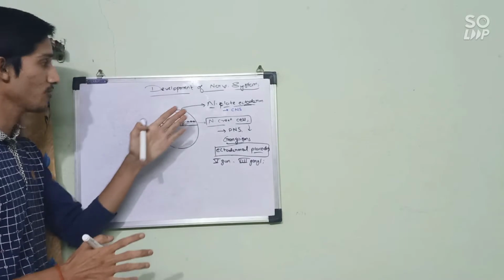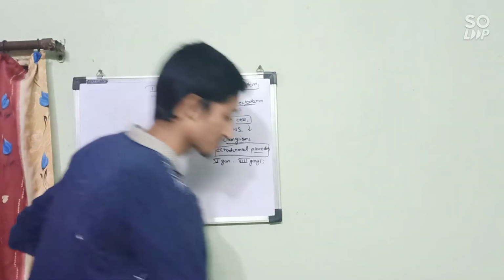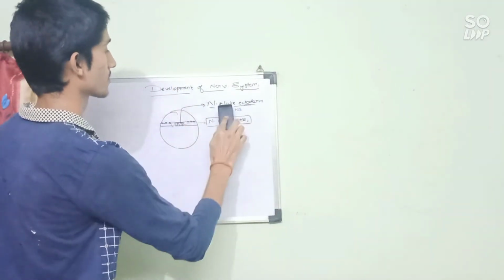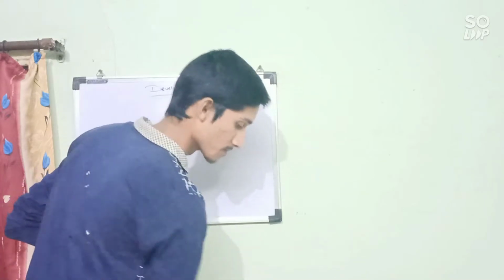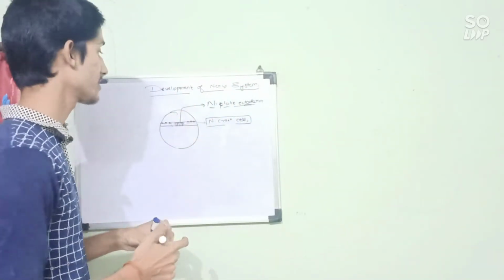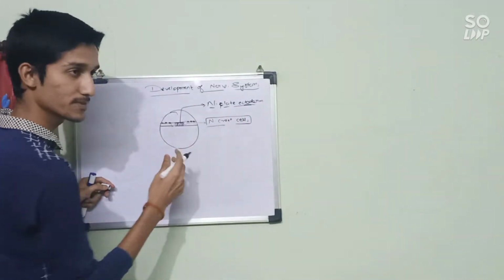So now we know how our central nervous system and our peripheral nervous system develop. In our intrauterine life, as the days go on, this neural plate ectoderm develops a groove.